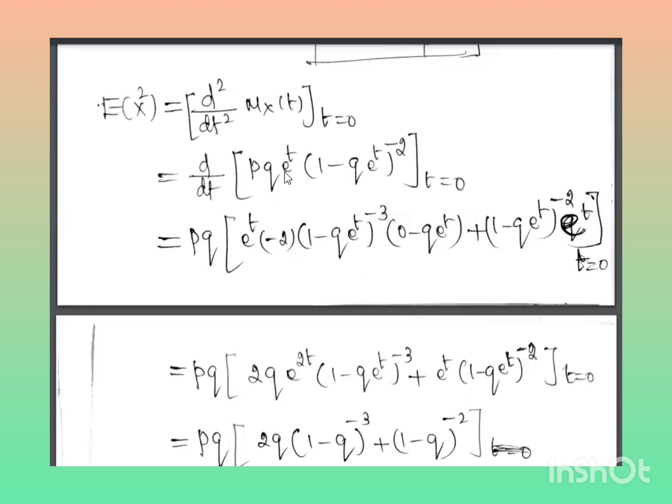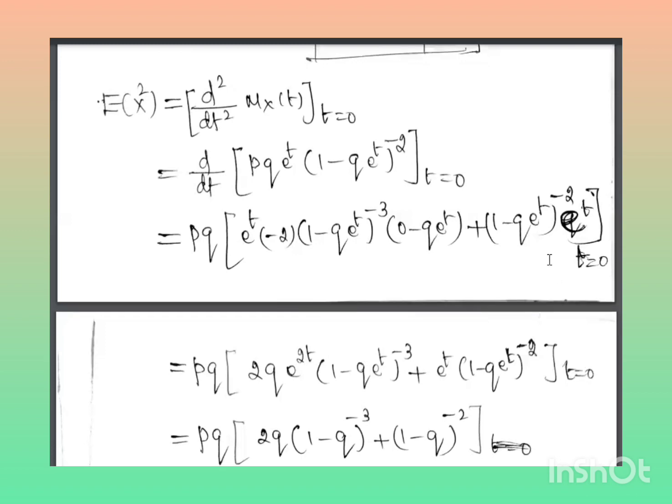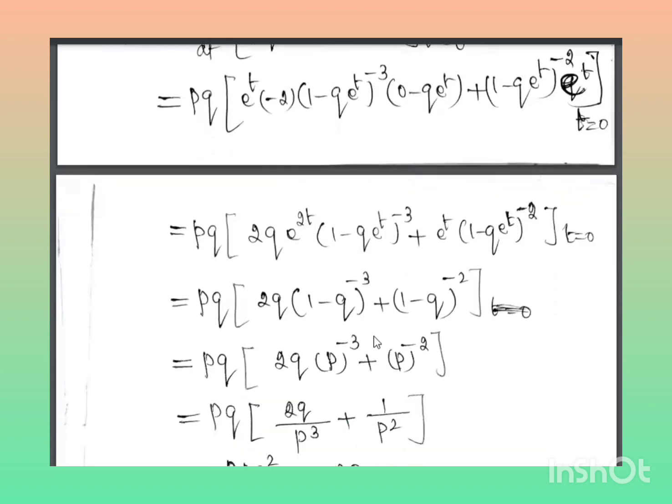So keeping e power t as a constant, you have to differentiate (1 minus q e power t) power minus 2. Next, plus, another one you have to keep as a constant, (1 minus q e power t) power minus 2, keeping as a constant, you have to differentiate e power t. So I have done here. Apply t equal to 0. So e power 0 value is 1. So pq e power t, minus q, minus 2 e power t into minus q e power t.